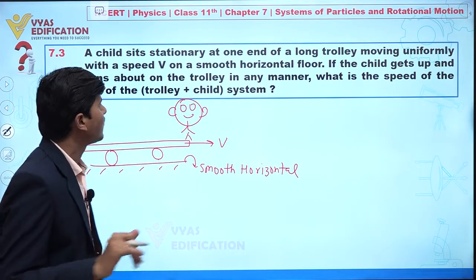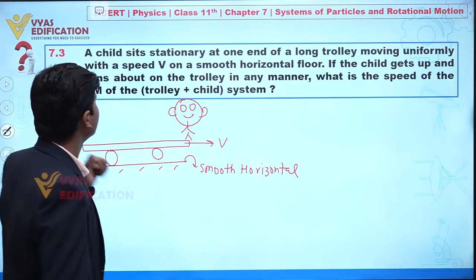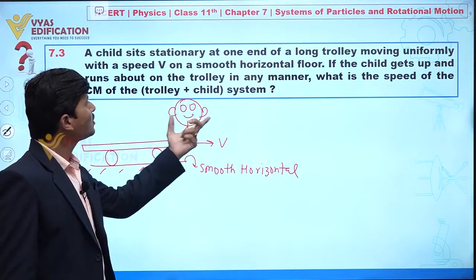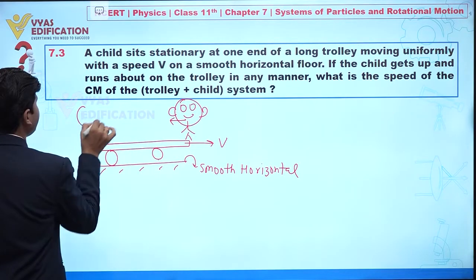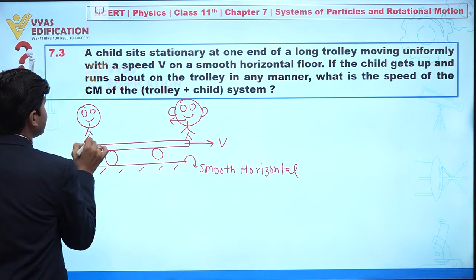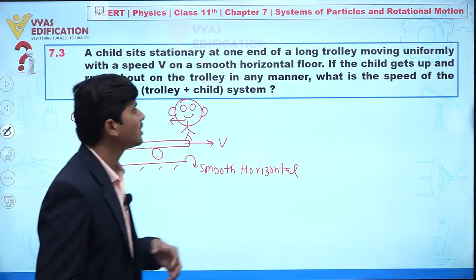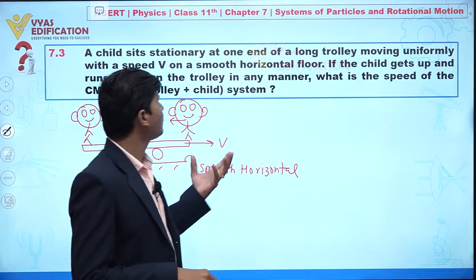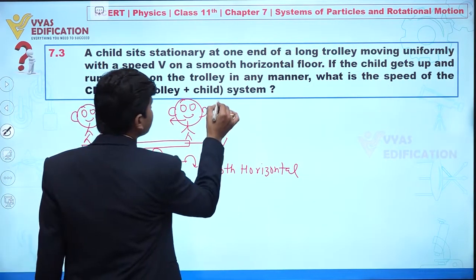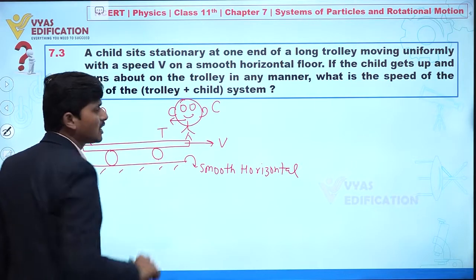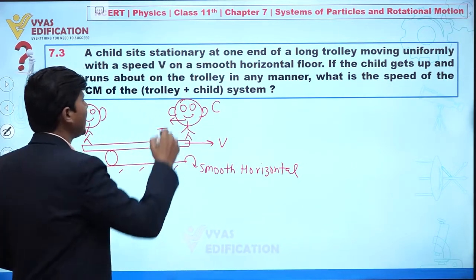Smooth horizontal floor. Fine. Now it is given that the child gets up and runs about on the trolley in any manner. Let's suppose this child runs from this point to this point. Let's suppose this child comes here. So now we have to find the speed of the center of mass of the trolley plus child as a system. So let's suppose this is the child, this is the trolley, and we are taking the child and the trolley as a system.